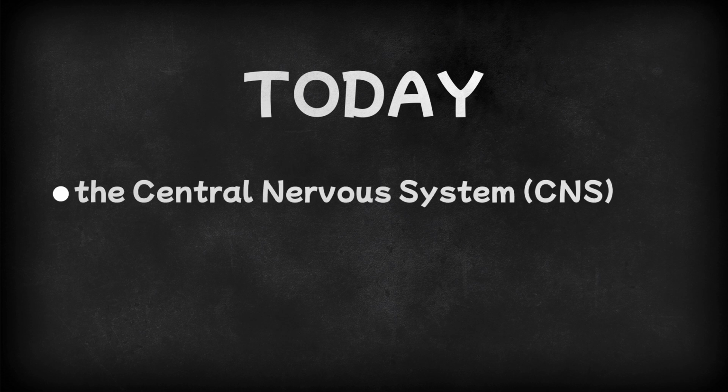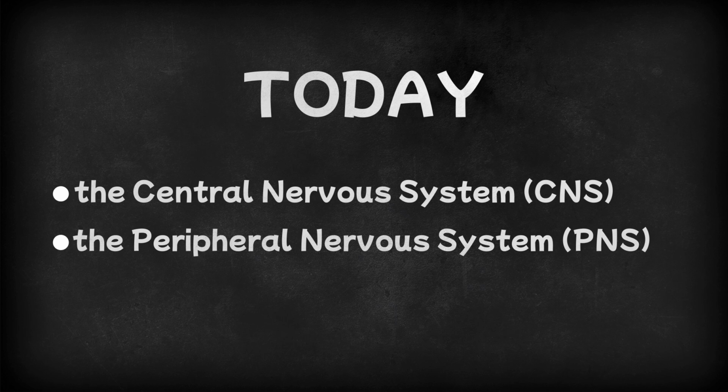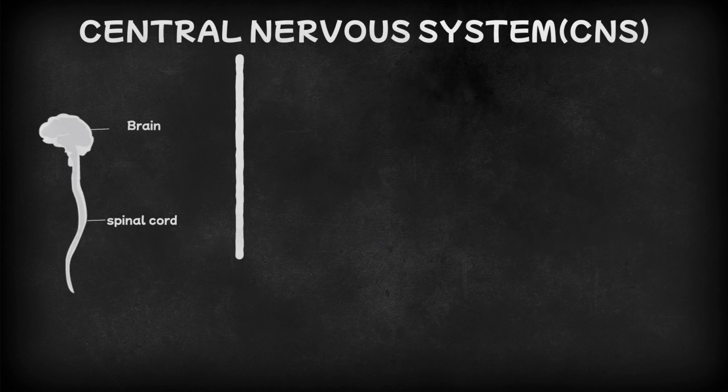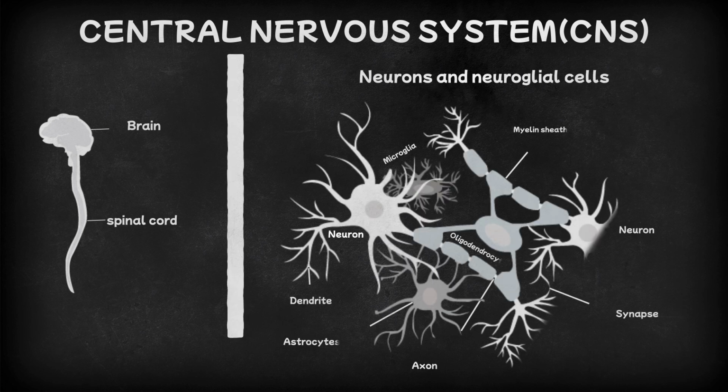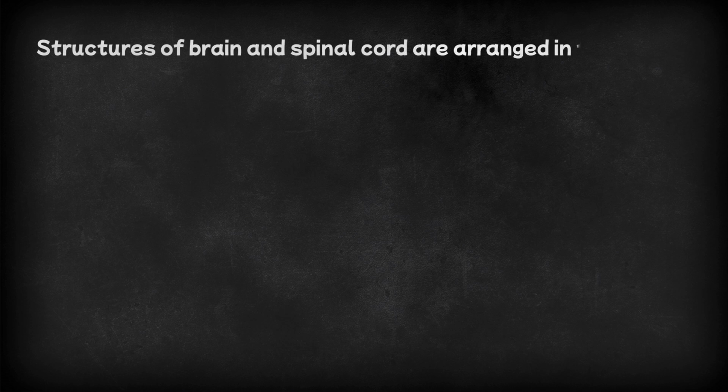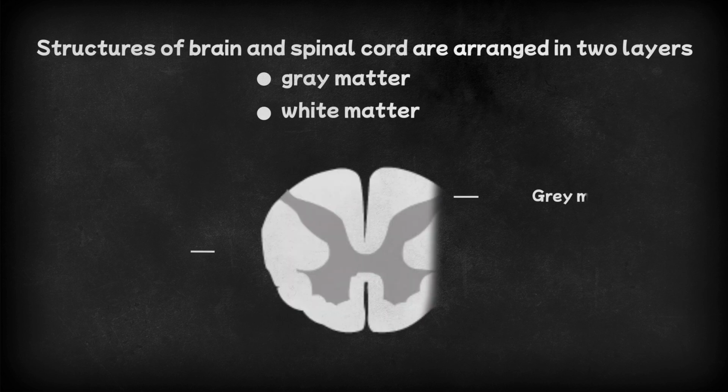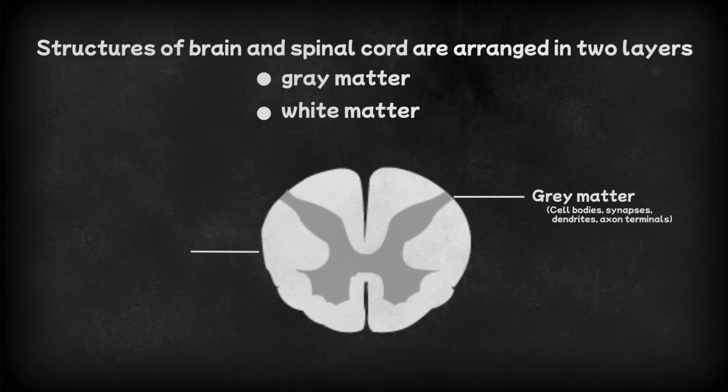Today, we will examine the two main divisions of the nervous system, the central nervous system, CNS, and the peripheral nervous system, PNS. Central nervous system, CNS, includes brain and spinal cord. It is formed by neurons and supporting cells called neuroglia. Structures of brain and spinal cord are arranged in two layers, namely grey matter and white matter. Grey matter is formed by nerve cell bodies and the proximal parts of nerve fibers arising from nerve cell body. White matter is formed by remaining parts of nerve fibers.